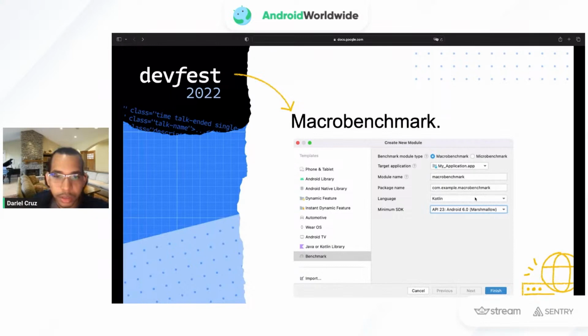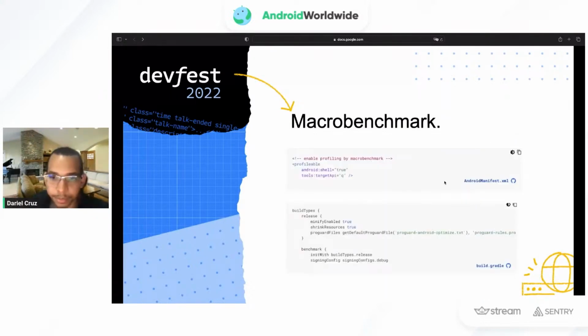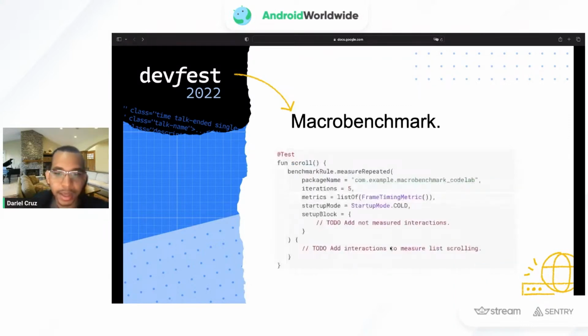Then we modify the manifest to make it profileable, and in our app build Gradle file, we add another flavor with the benchmark that we just created. After that we just create test cases, like type of code. We can create a class on the new module that we added, and then we add the test because we run them like they are test cases.